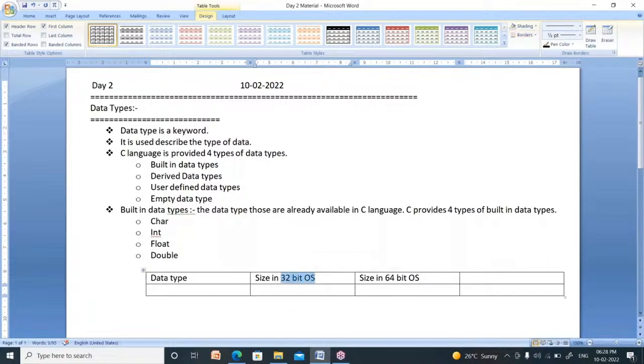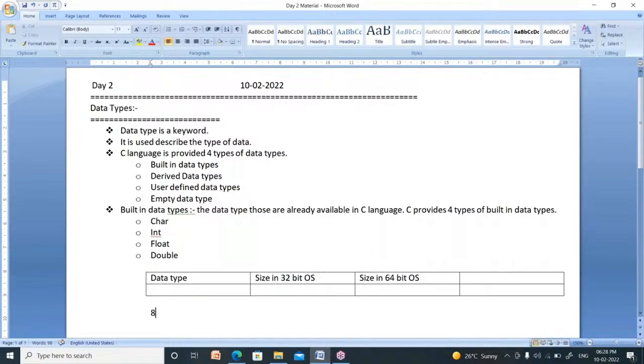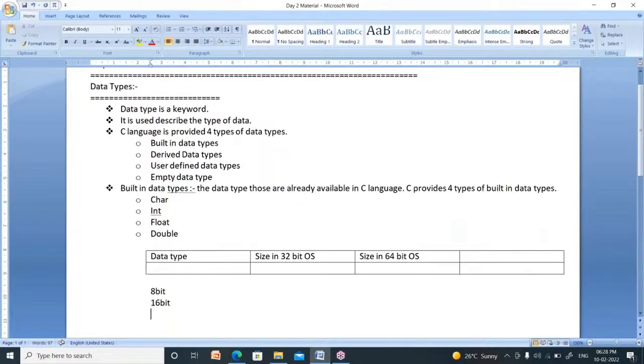8-bit operating systems first one. Next one is 16-bit. Third one is 32-bit operating system. Fourth one is recently we are loading 64-bit operating system. Now these two are outdated. 8-bit and 16 bits are outdated. Now most of the computers are having 32-bit operating system. Recent computers are having 64-bit operating system.